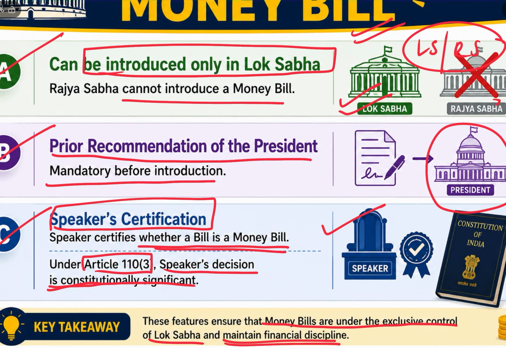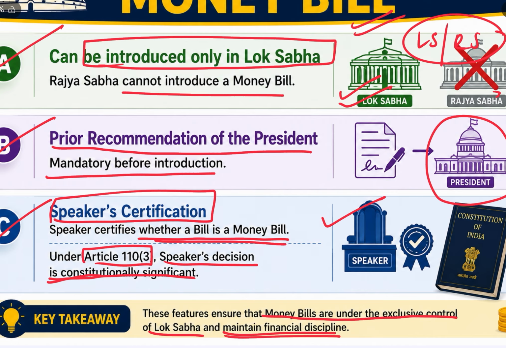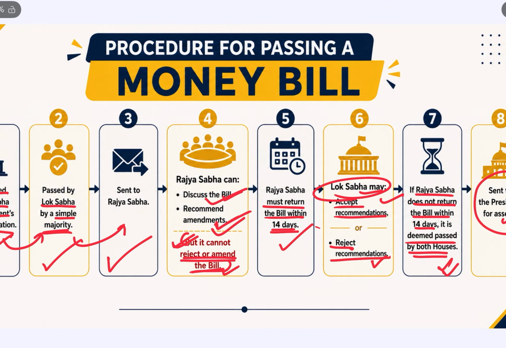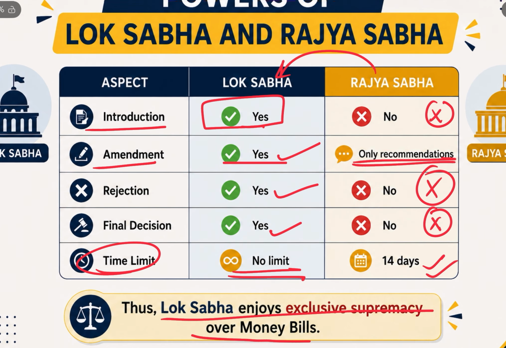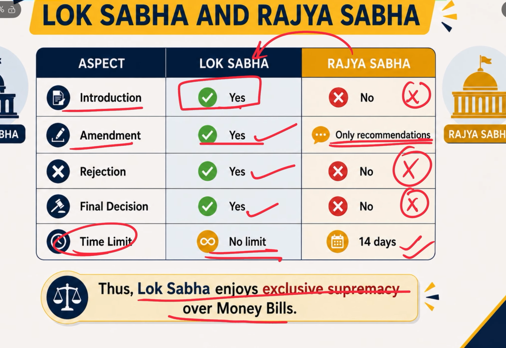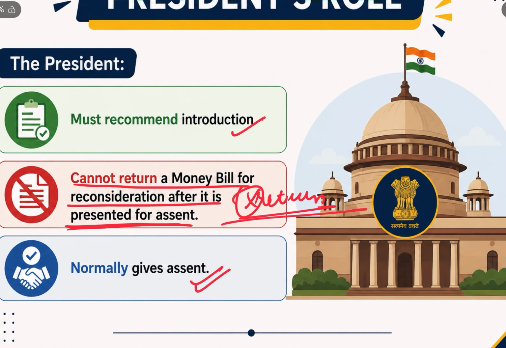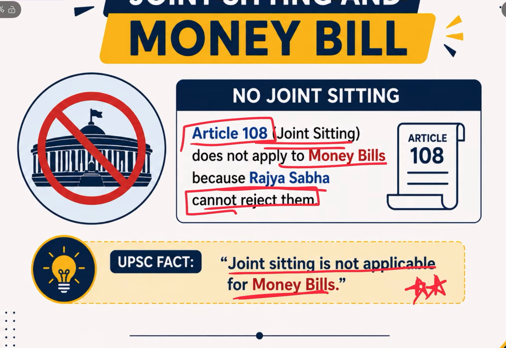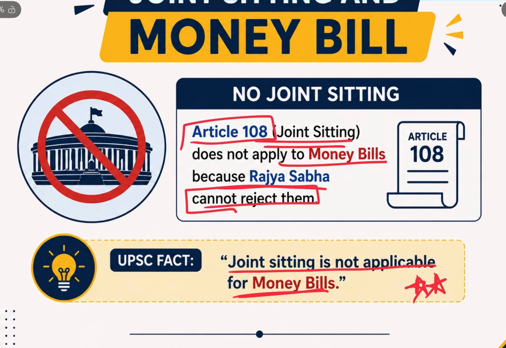Then further, what are the features of money bill? It can only be introduced in Lok Sabha. Prior recommendation of the President is required, and the Speaker certifies whether a bill is a money bill or not. Then we have seen the procedure for passing a money bill. Then what are the powers of Lok Sabha and Rajya Sabha? Lok Sabha has greater power with respect to money bill as compared to Rajya Sabha. The President's role is that the President cannot return the bill which has come for its assent, and must recommend its introduction, and a joint sitting provision is not applicable in the case of money bill. So that's all pretty much for this topic.